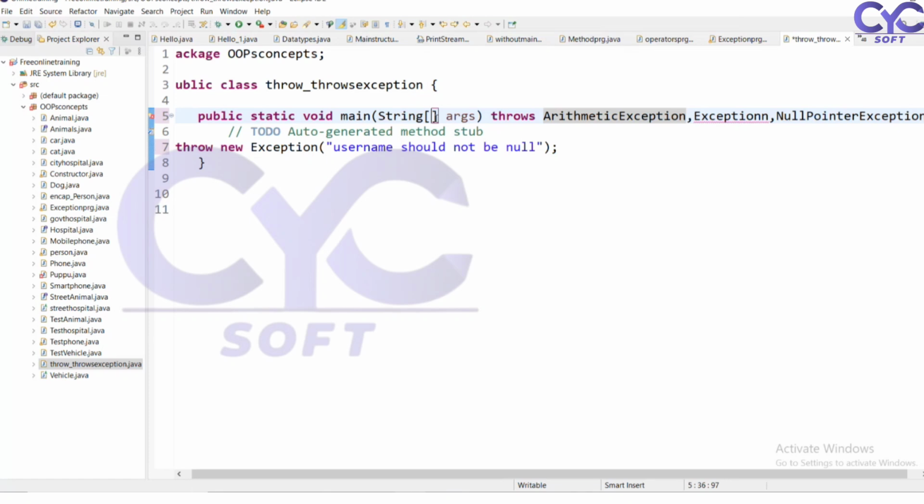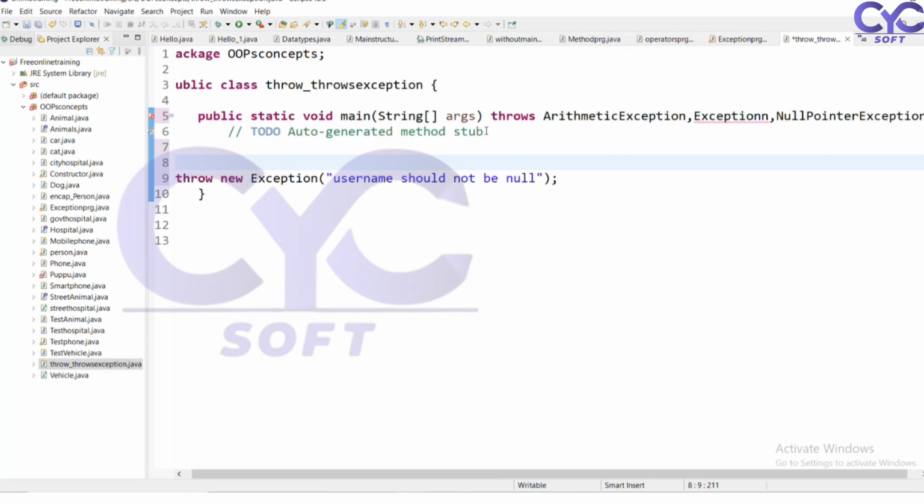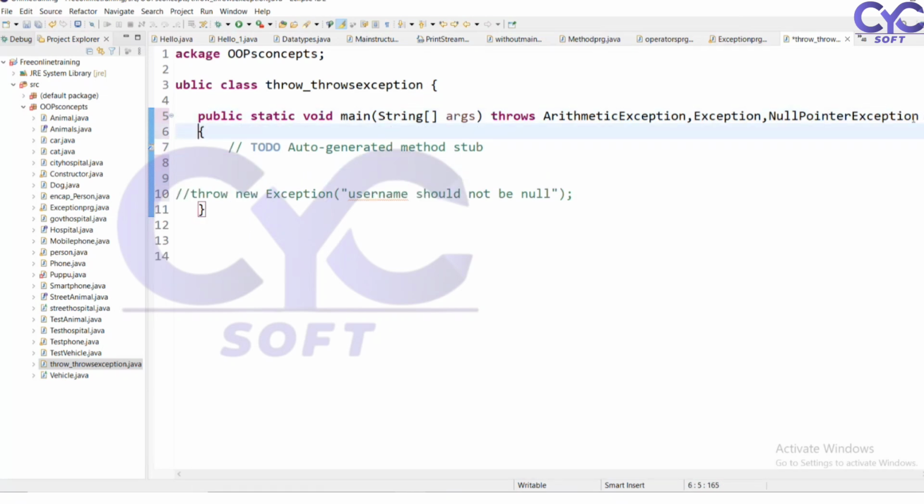So what it will throw, I want to write a simple program. Here I want to check a condition. So I want to define a program to test the throw exceptions. Here I want to check the condition.